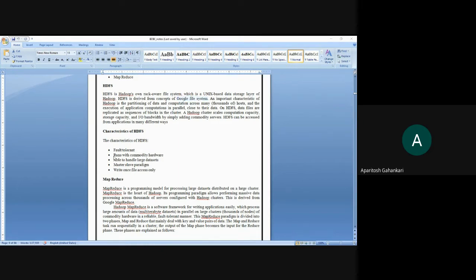Okay? Then it runs on commodity hardware. That means now you have hardware which is totally geographically distributed, and on this distributed hardware your data is getting loaded. You might be remembering that we have seen the data analytics life cycle, and in that life cycle you have extract, load, and transform. That is one of the phases: extract, transform, and load, ETL or ELT.